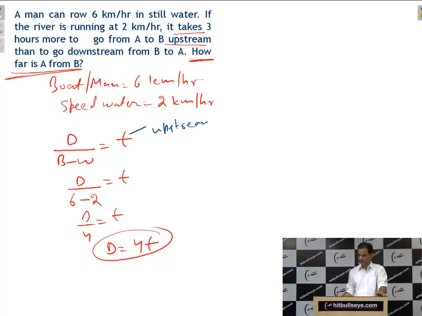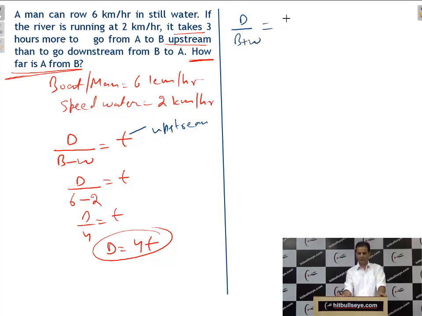So what is the time going downstream, student? What is the time going downstream? T minus 3. Distance upon B plus W is equal to T minus 3.